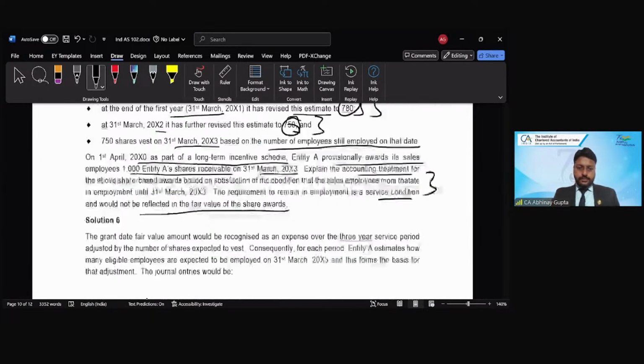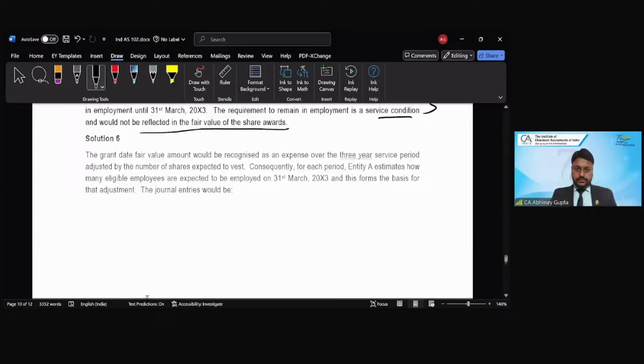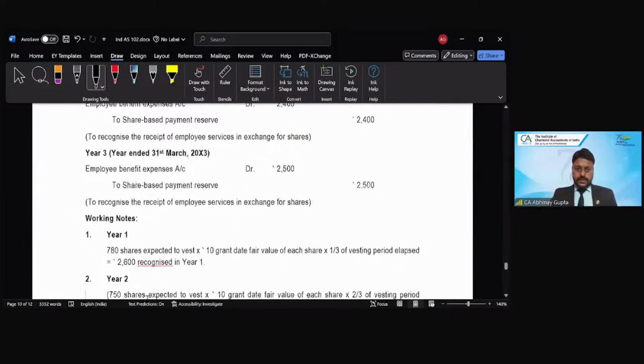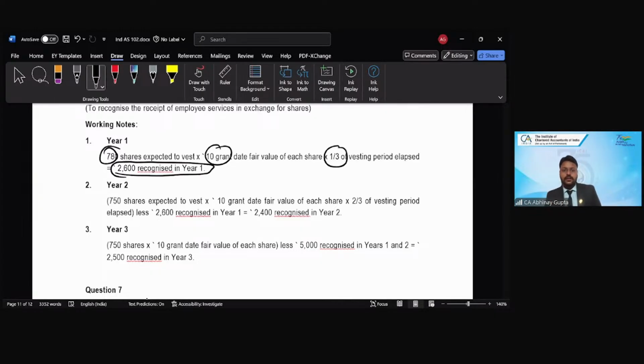So simply, we can perform this calculation and pass the journal entry. For year 1, 780 shares into my 10 rupees grant date fair value into my 1 by 3. So 2600 will be the amount of expenditure recognized in year 1.